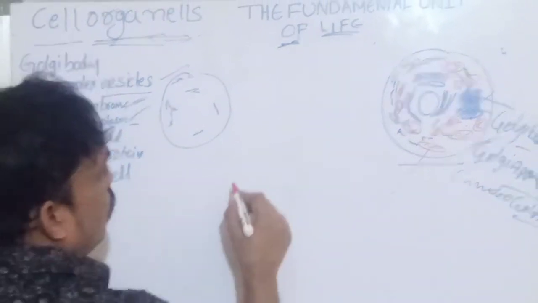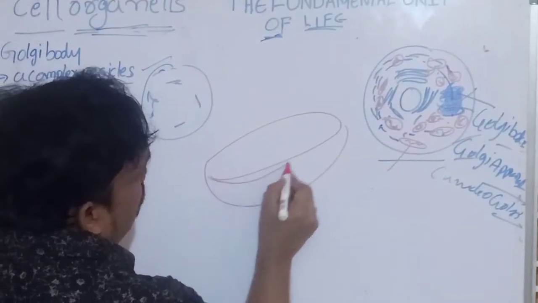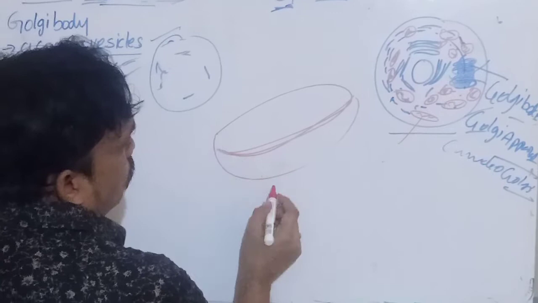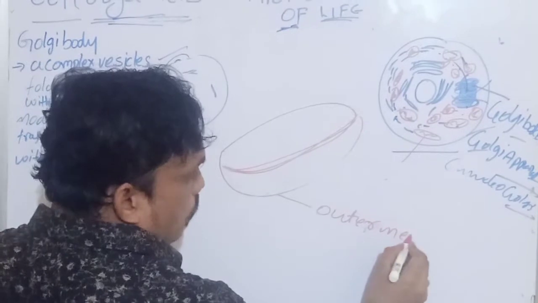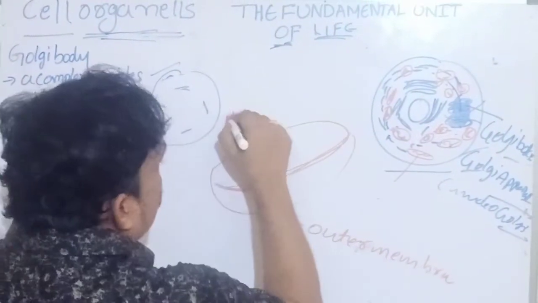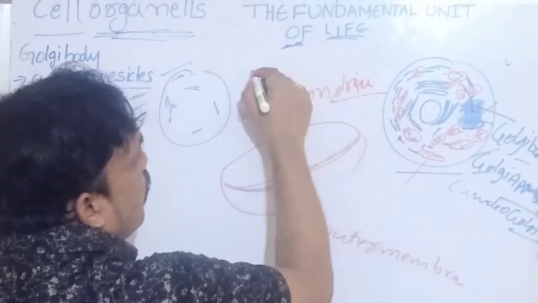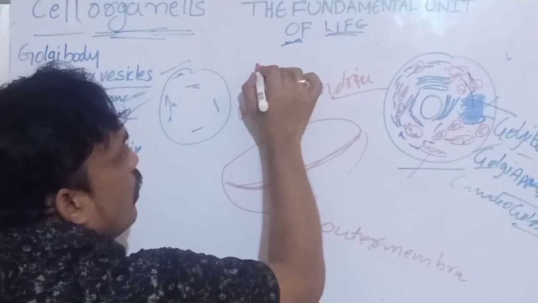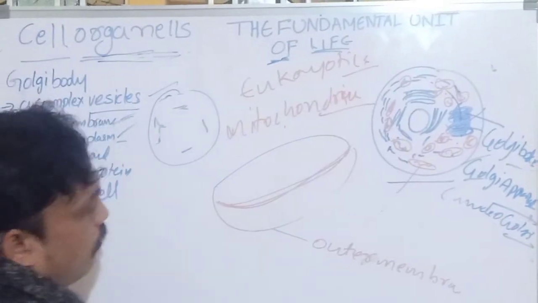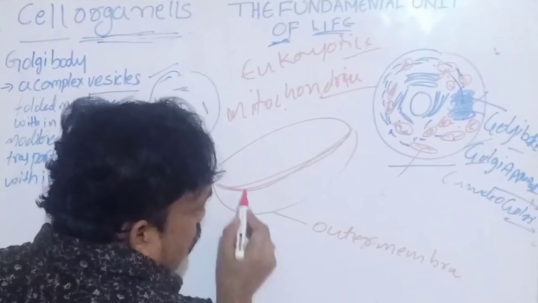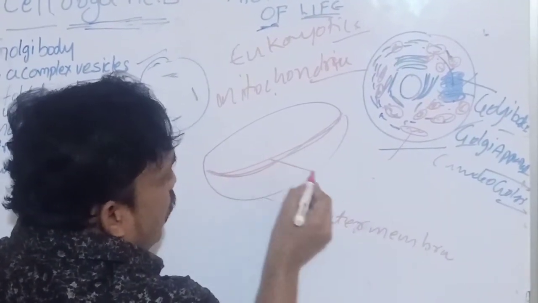Now we will observe the structure of mitochondria. It is a double membrane structure. This is called the outer membrane, and this is the mitochondria inside the cell. And in which cells do we observe mitochondria? Eukaryotic cells. The mitochondria are double membrane structures, covered with two membranes: the outer membrane and the inner membrane.